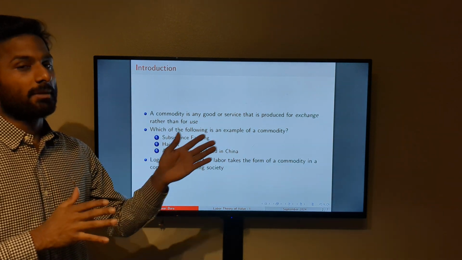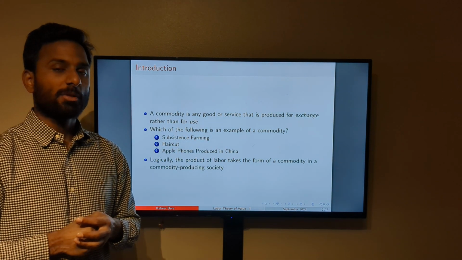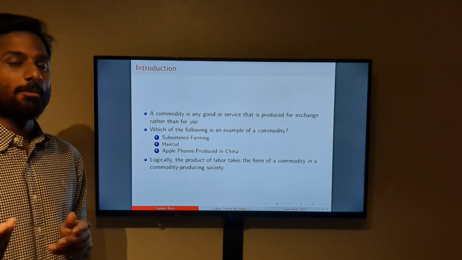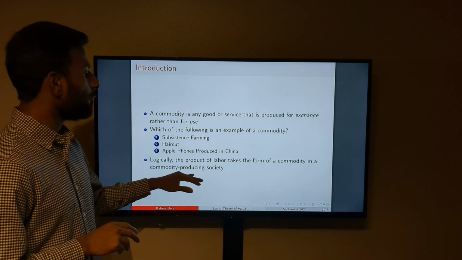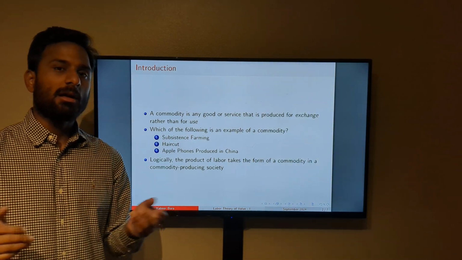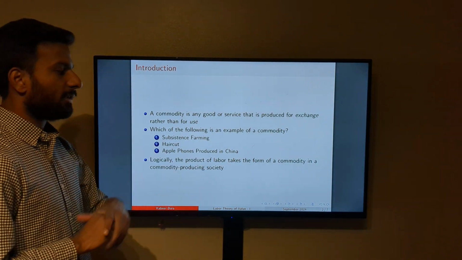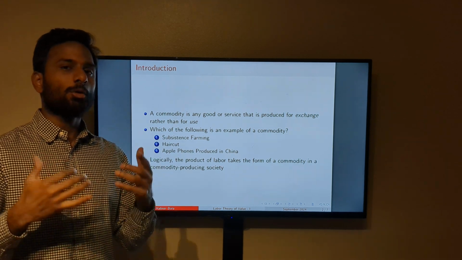So it will be a commodity if it's to be sold, and it becomes a non-commodity if it's not to be sold. Now here we have something called a commodity producing society, right? Now that we have defined commodity, what can we do with this commodity?